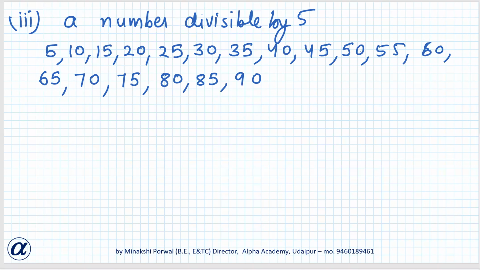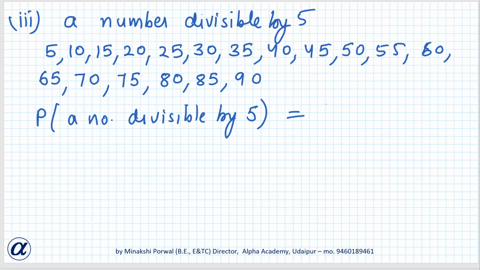18. Okay, yes, 18 numbers are there. So the probability of a number divisible by 5 is equal to 18 upon 90. So it will be 1 upon 5.